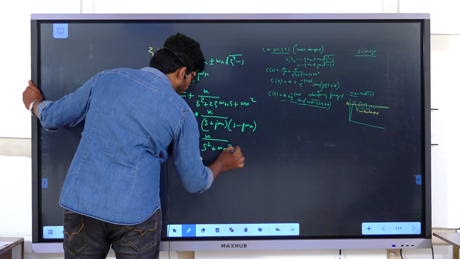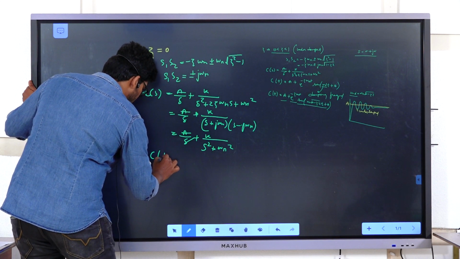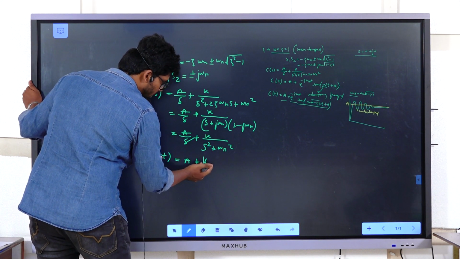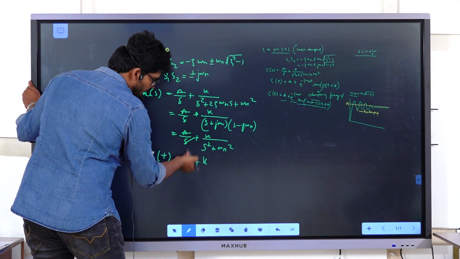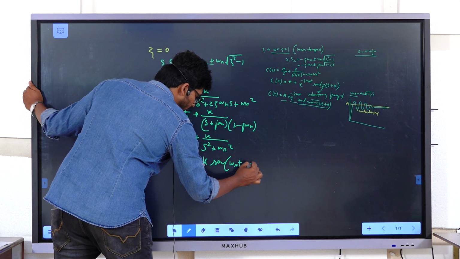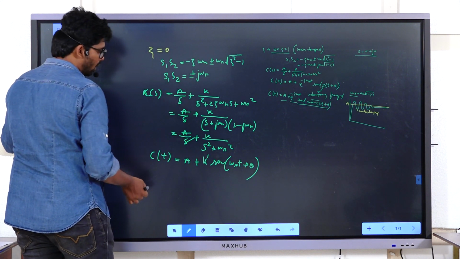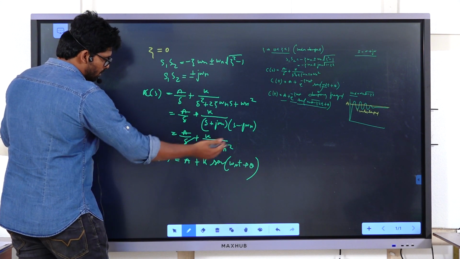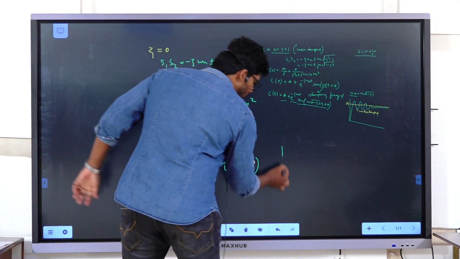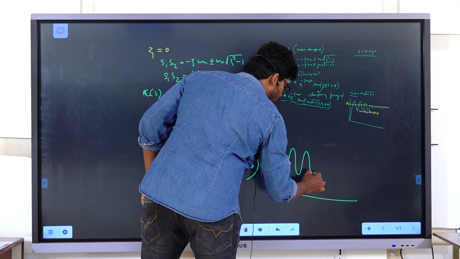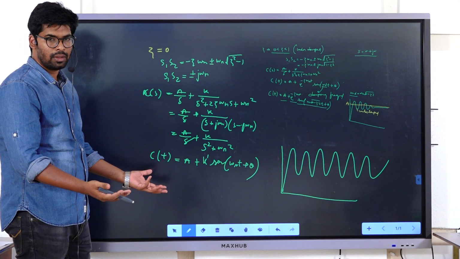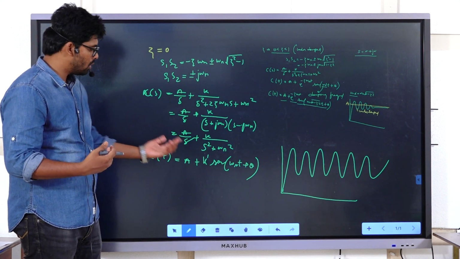So the values we obtained are a by s plus k by s square plus omega n square. If you do the Laplace inverse for this, c of t equals a plus some constant k times sine of omega n t plus theta. This is the sinusoidal form. So what is the response obtained? Only the sinusoidal form, there is no exponential form. The response just oscillates. There is no steady state value and no ending for that value, because there is no exponential term here.